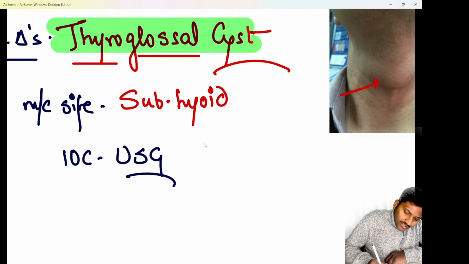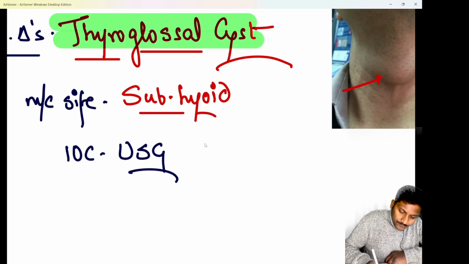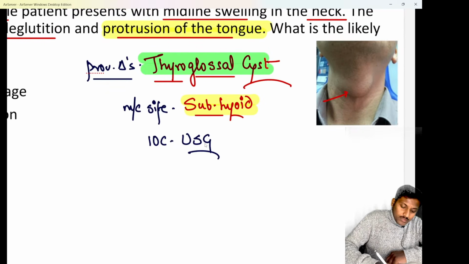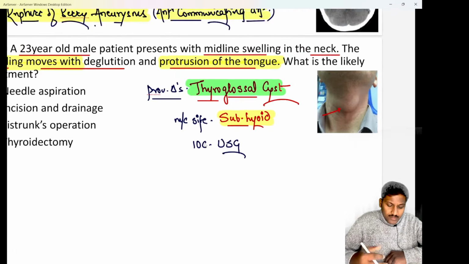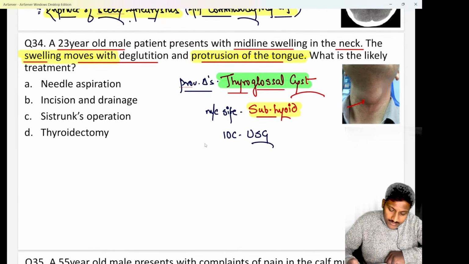So subhyoid or infrahyoid is the most common location of the thyroglossal cyst. If they ask you what is the investigation of choice, we know as it is a collection of fluid, or as it is a cyst, the investigation of choice has to be an ultrasound neck. Usually we go for an ultrasound neck.